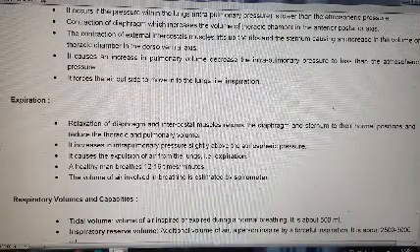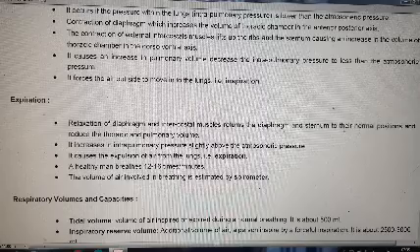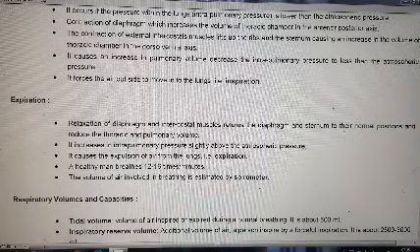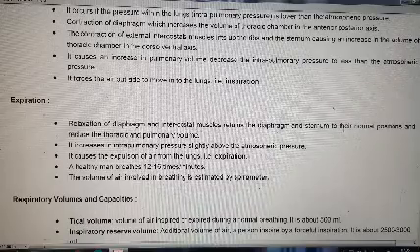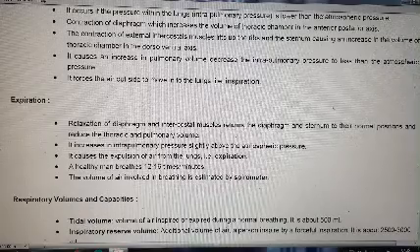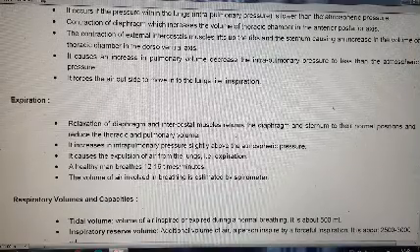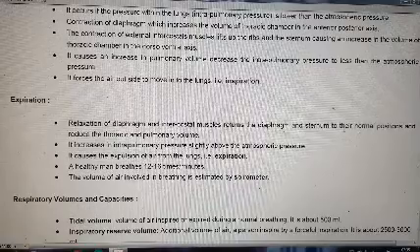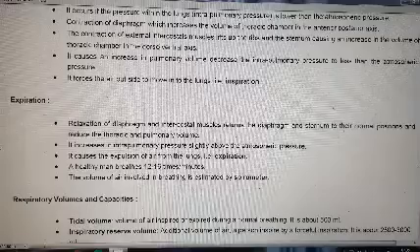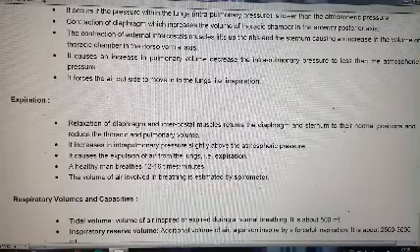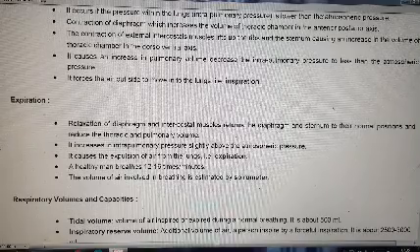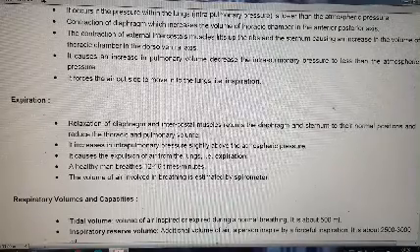Contraction of the diaphragm increases the volume of the thoracic chamber in the anteroposterior axis. The contraction of external intercostal muscles lifts up the ribs and sternum, causing an increase in the volume of the thoracic chamber in the dorsoventral axis. It causes an increase in pulmonary volume and decreases the intrapulmonary pressure to less than the atmospheric pressure. It forces the air outside to move into the lungs, that is inspiration.